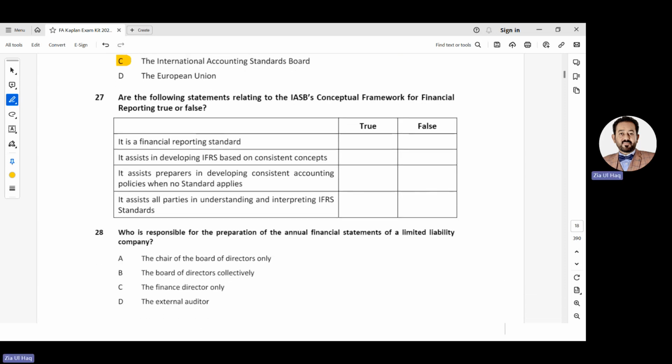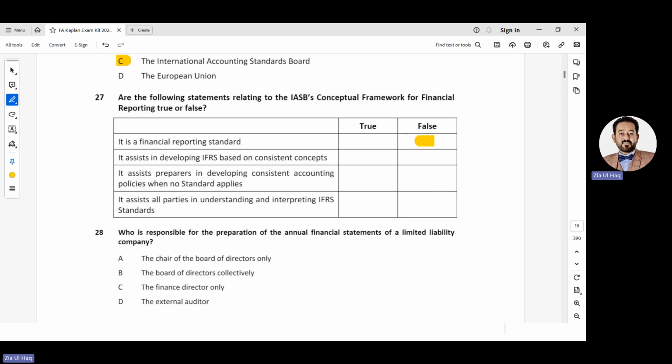27. Are the following statements relating to the IASB, International Accounting Standards Board, conceptual framework for financial reporting, true or false? It is a financial reporting standard. No, it's a guidance rather than a financial reporting standard.